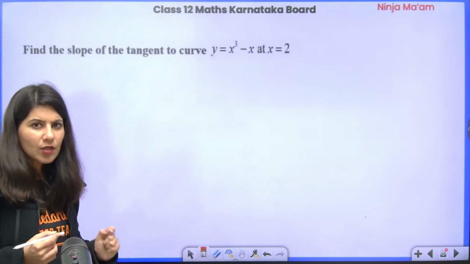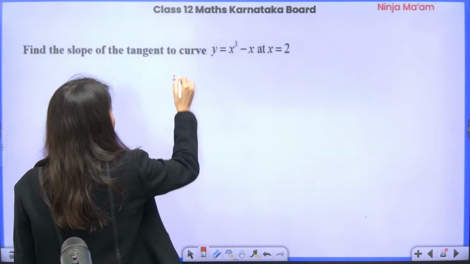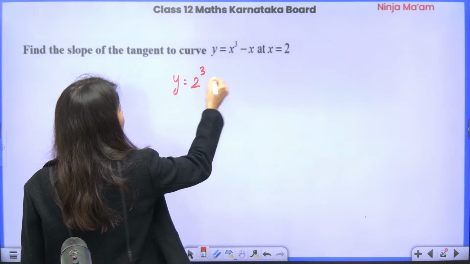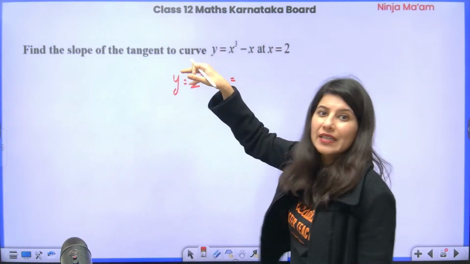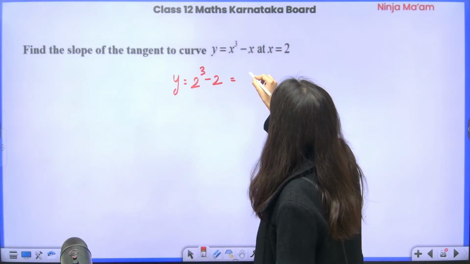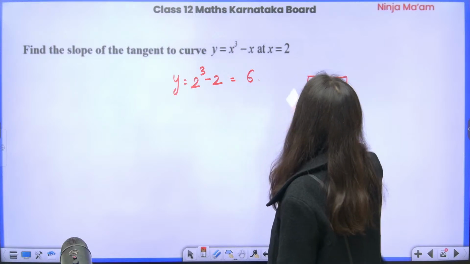How do you get a point first of all? Ma'am, x equals 2 is already there. You just want y. So y will be equal to 2 cube minus 2. At least you get at what point you are calculating the tangent. So this is 8 minus 2, 6, correct? So the point is (2, 6). This is your point.